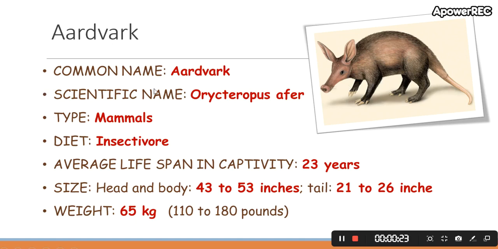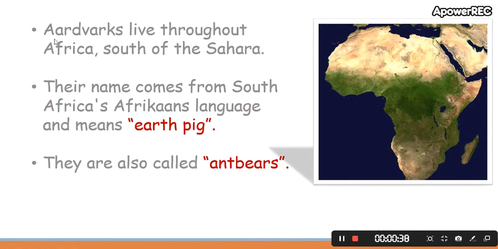Common name: aardvark. Scientific name: Orycteropus afer. Type: mammal, insectivore. Average lifespan: 23 years. Size of head and body is 43 to 53 inches and tail is 21 to 26 inches. Weight is about 65 kg. Aardvarks live throughout Africa south of the Sahara.